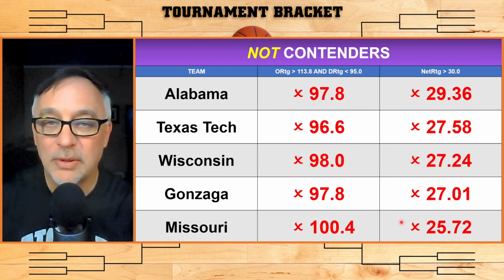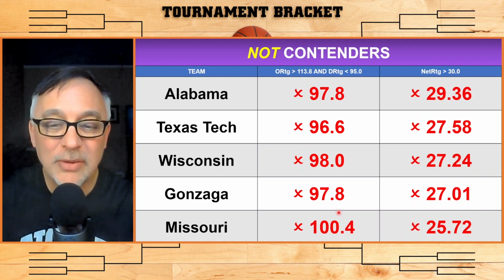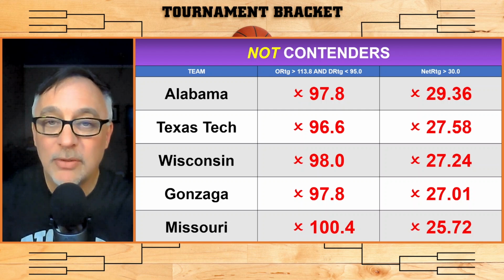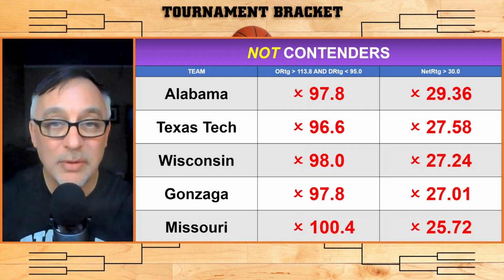So even though these are really good teams, these are strong teams, these are probably in the top 20, but their defenses are not that good. These defenses are actually pretty poor. The best defense among this group is Texas Tech's at 96.6, but even that Villanova team in 2018 had a defensive rating of 95.9. So no team has ever won the national championship game with a defensive rating above 96. So that's what I'm talking about. That's why I say these teams are not contenders.